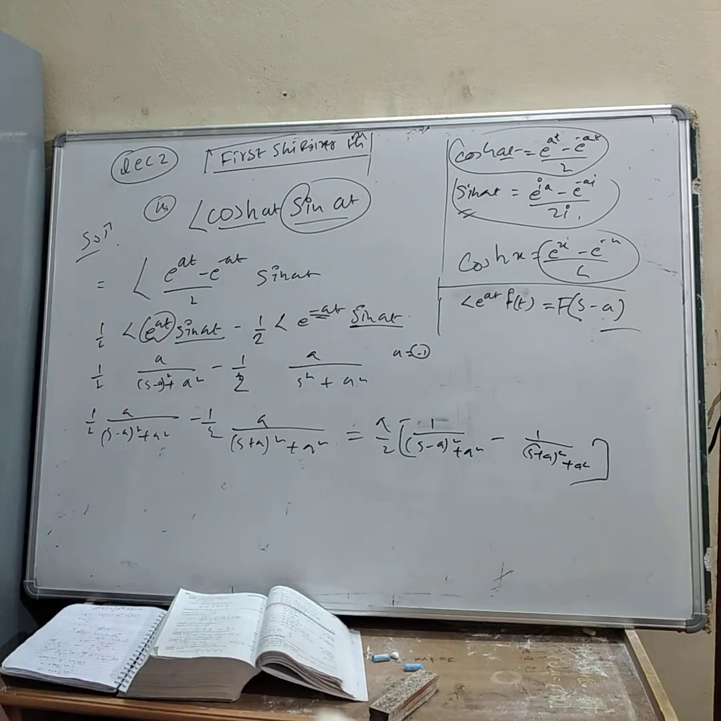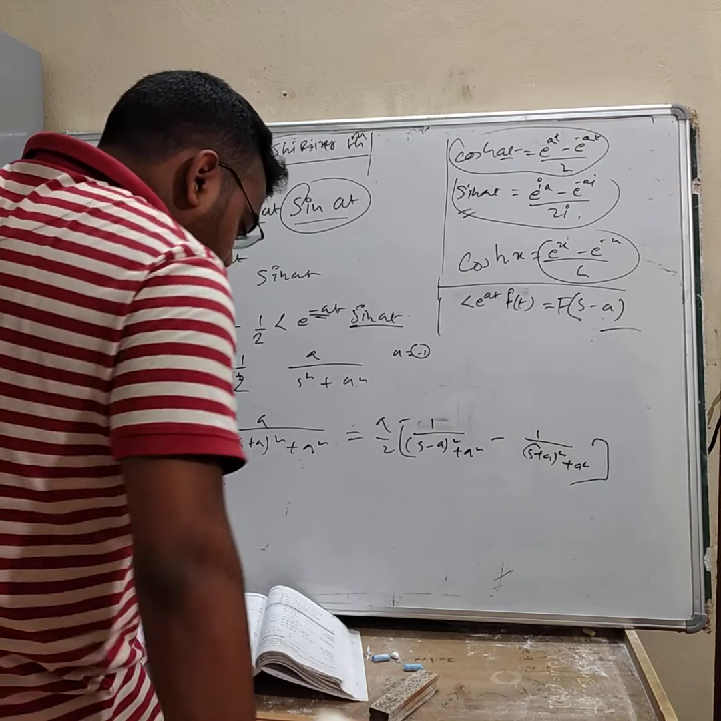First of all, we need to know the complex form of the cos hyperbolic function. That is, the cos hyperbolic function is e to the power x minus e to the power minus x divided by 2. Okay, multiply that with sin at, and you get the formation of the first shifting property. By this you may go through the answer. Okay, let's go through the answer.